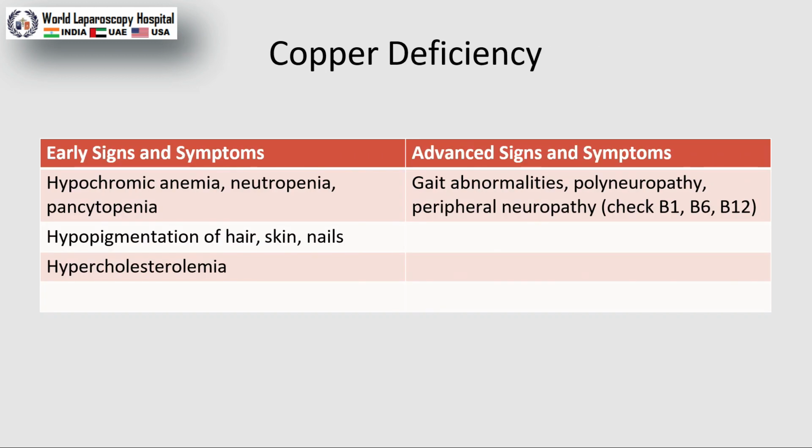Copper deficiency is also very common in these patients. It presents with hypochromic anemia, neutropenia, pancytopenia, and hypopigmentation of the hair, skin, nails. Whenever the patient comes to the OPD, we have to check them clinically as well. With clinical evaluation, most of the deficiencies we can identify without any tests. We can check their nails, eyes, and skin.